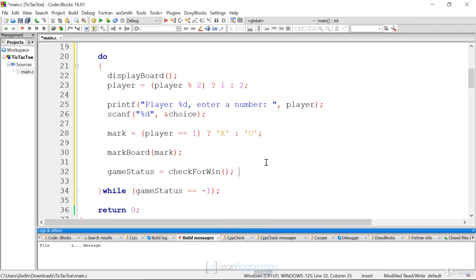Otherwise, all we need to do is change the player's turn. How do we change the player's turn? We just increment the player by 1. That way, the next time it will go up and it will be 2, and player will be equal to 2, and we'll go back down.